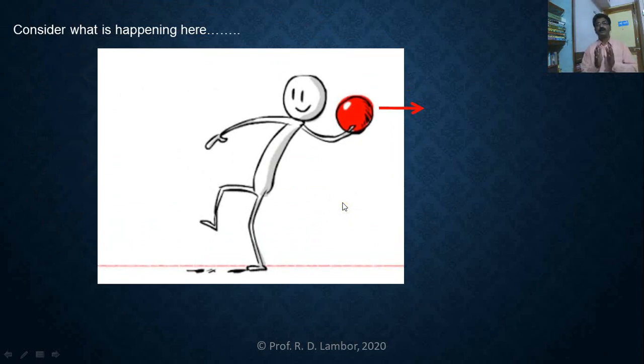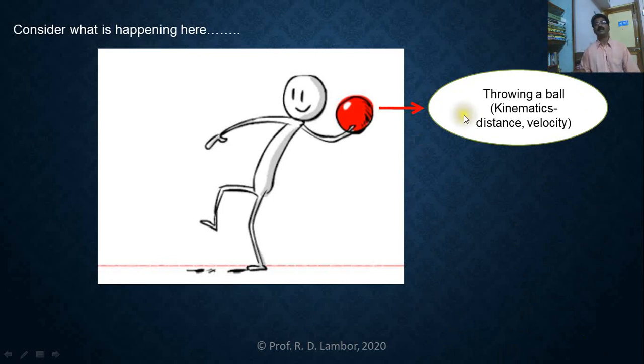So if you want to study throwing of ball, ball will move. It will cover distance. It will gain velocity. It will gain speed. It will gain acceleration. So throwing of ball set the ball in motion. And if you study only throwing of ball, then that will be in the branch kinematics.